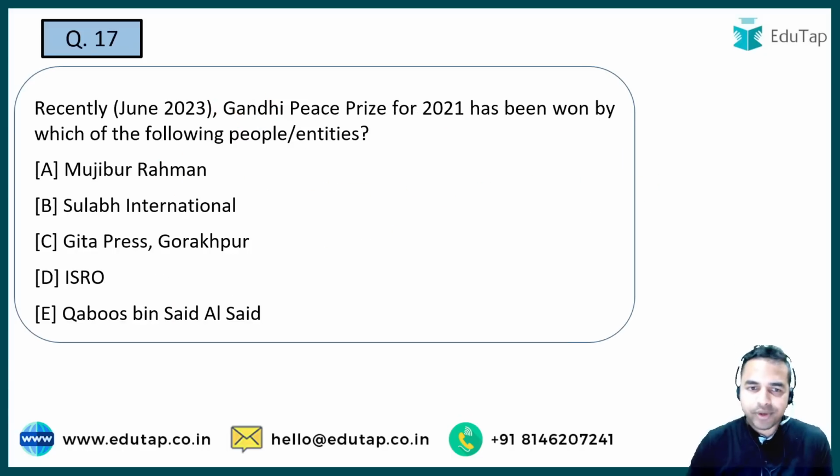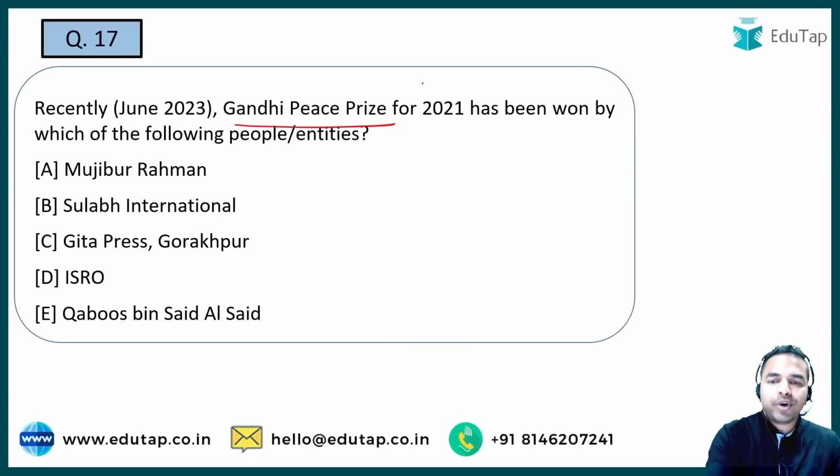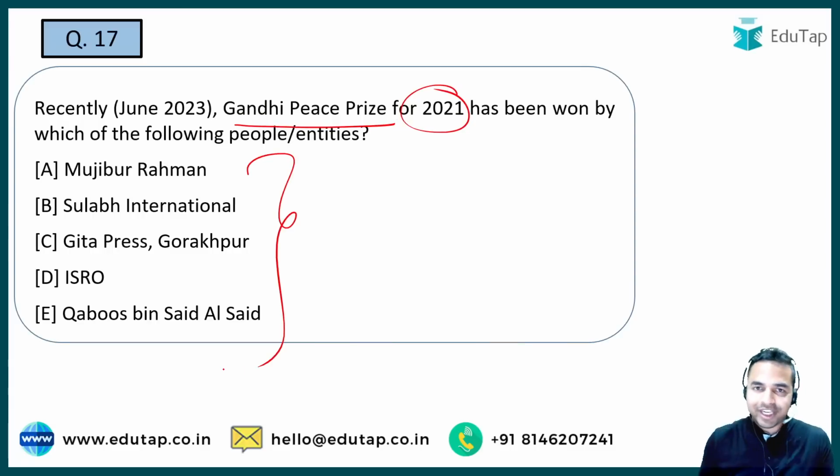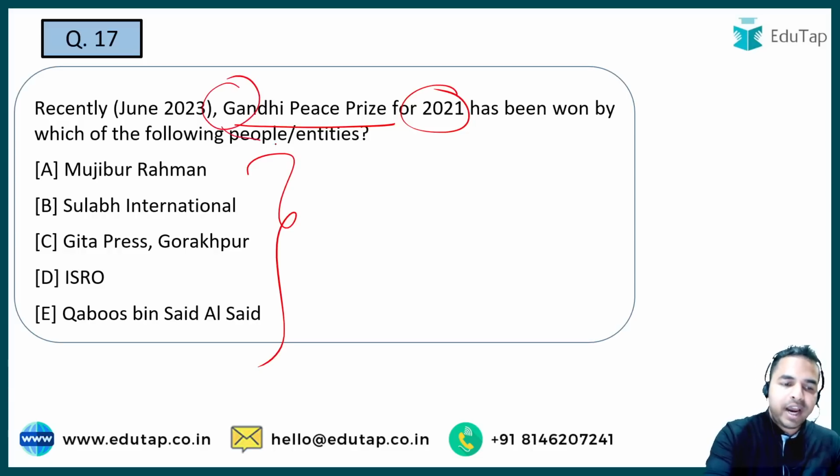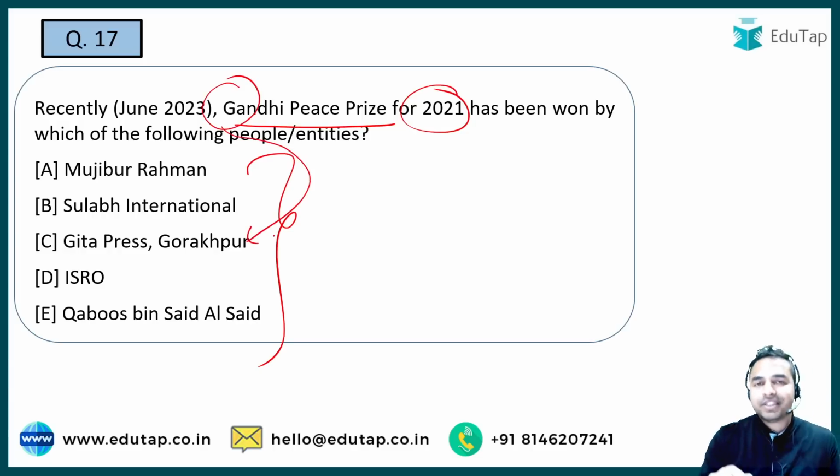Moving on to the next question. So Gandhi Peace Prize for 2021, it was won by which of the following entities or people? You have to identify the name of the entity or the people. So we are talking about the Gandhi Peace Prize. So it's G for Gandhi and G for Gita Press, that is in Gorakhpur, which has won this particular Gandhi Peace Prize for 2021.